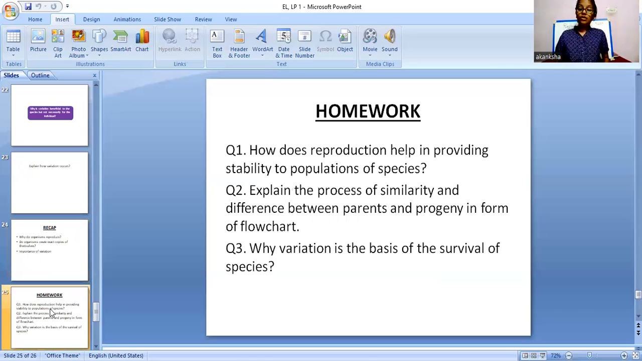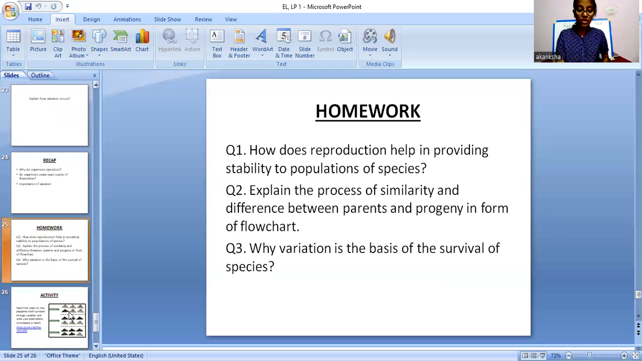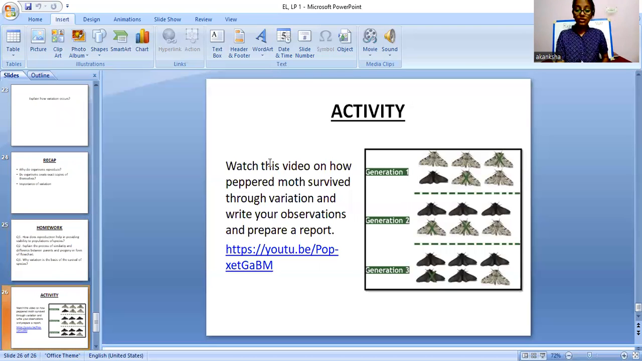So now moving on to our homework part. These are some questions that you have to do as your homework, and then there is this activity. First, you have to watch this video on how the peppered moth survived through variation, and then you have to write your observations and prepare a report on it. So this is the moth that will be shown in the video. You have to watch it and then prepare a report.